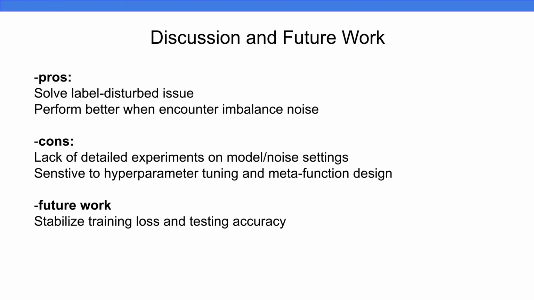So overall, the author's method can solve label disturbed issues in image classification task, but we first found that this paper lacked detailed experiments and discussion on models and noise settings. And during the experiment implementation, we found that the method is sensitive to hyperparameters, resulting in unstable testing accuracy, although the maximum accuracy of the model can reach good results. But searching the optimal parameters would require an extreme computational cost.